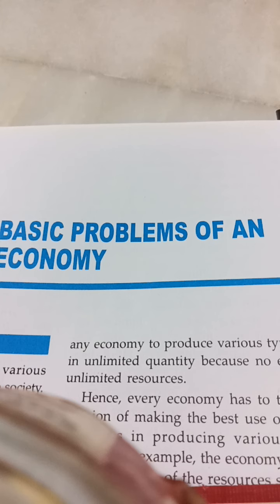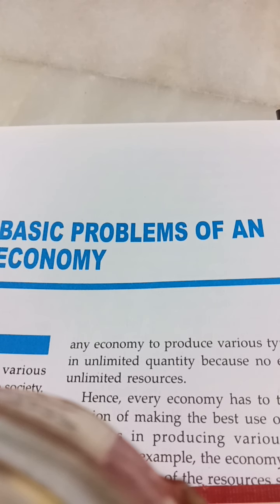That depends on these. By the way, this problem of what to produce has actually two aspects. The first aspect, which I've already told, is what type of commodities are to be produced.